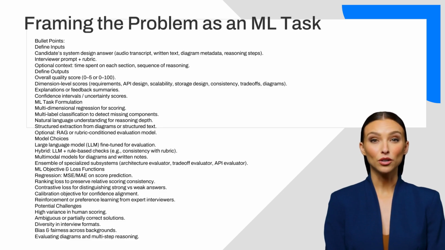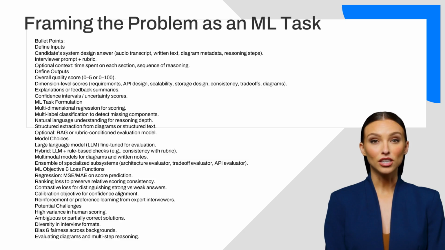When considering model choices, LLM-based evaluators are natural candidates, especially when fine-tuned with expert annotations. However, LLMs benefit from structural support: rule-based modules for checking rubric compliance, diagram interpreters, or modules that verify whether scale estimates are realistic. Some architectures might use an ensemble approach, where separate modules evaluate specific aspects.